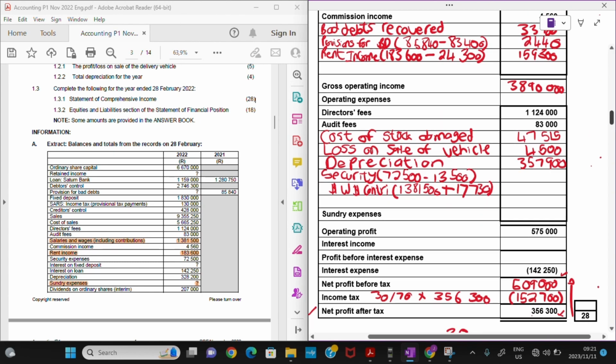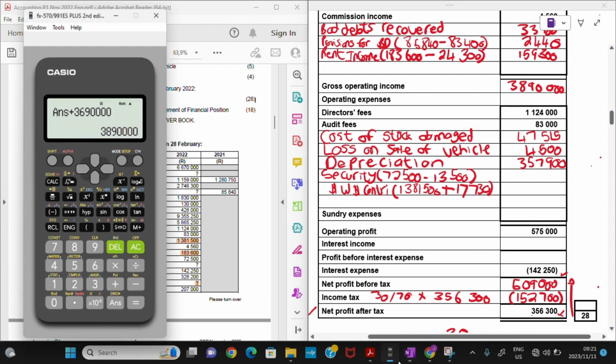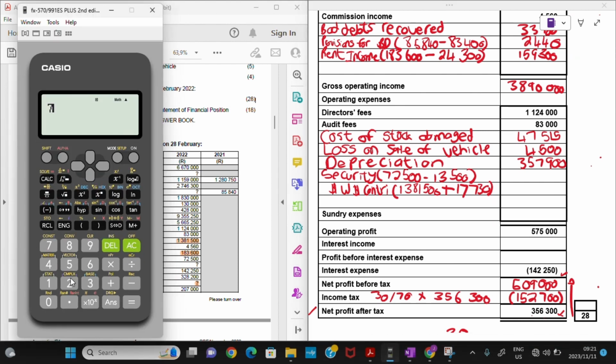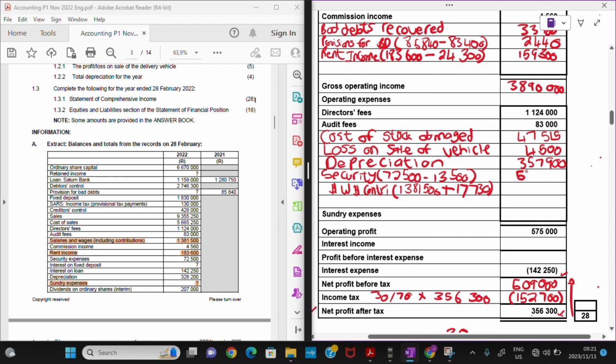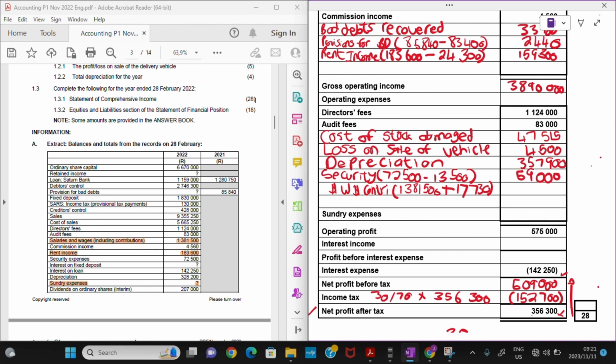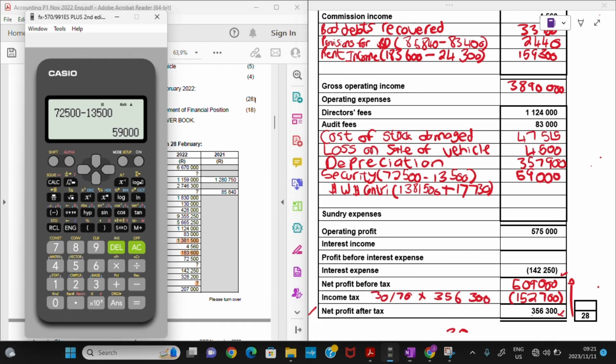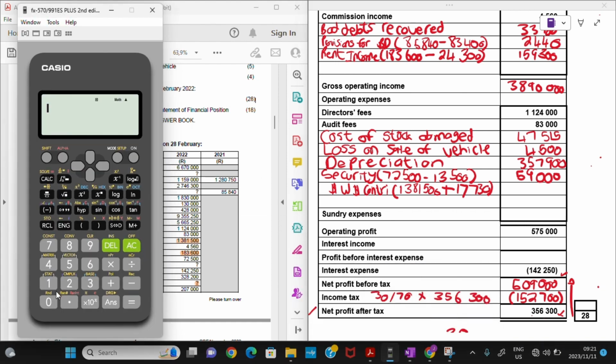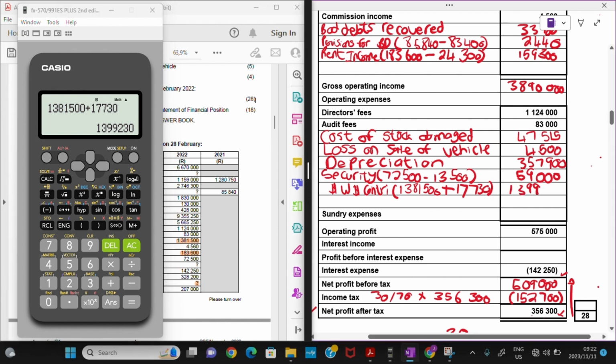Let's see. For my other expenses, I have security, right? So let's just total our security. So we have 72,500 minus 13,500. That's actually 59,000. And for my salaries and wages and contributions, we actually have 1,381,500 plus 17,730. So that's actually 1,399,230.